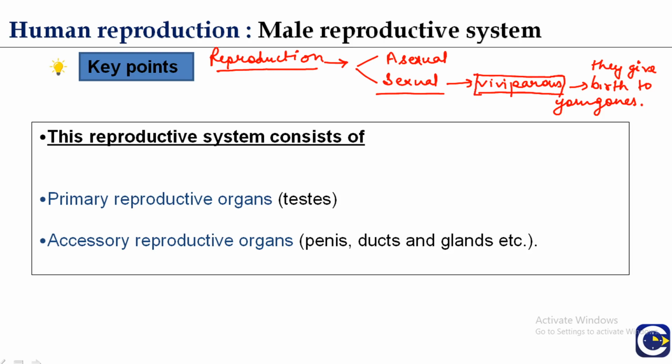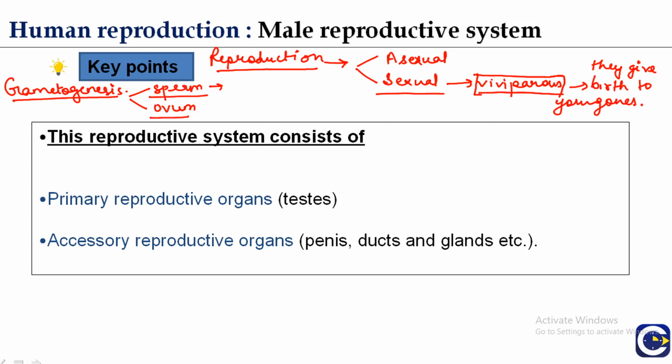The first step in the process of reproduction is gametogenesis. Gametogenesis is the formation of gametes. We know that gametes are of two types, sperm and ovum. These gametes are produced respectively, sperm in the male reproductive system and ovum in the female reproductive system.